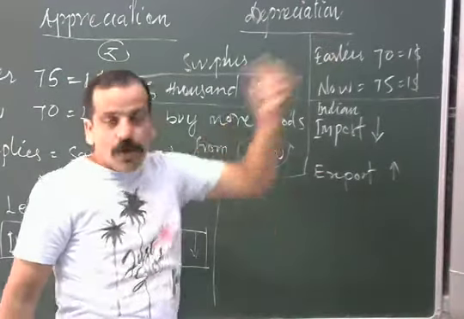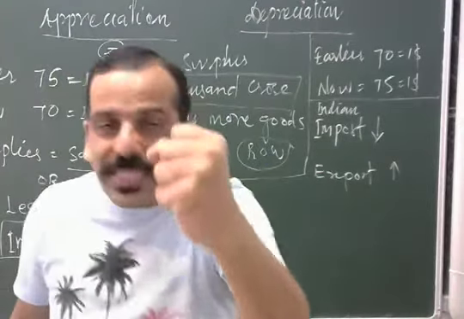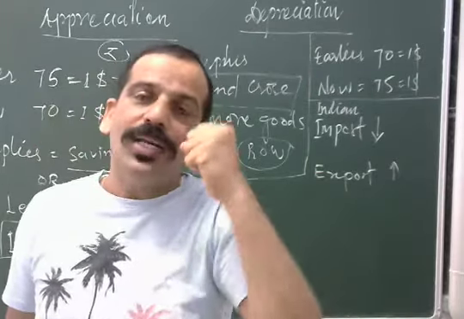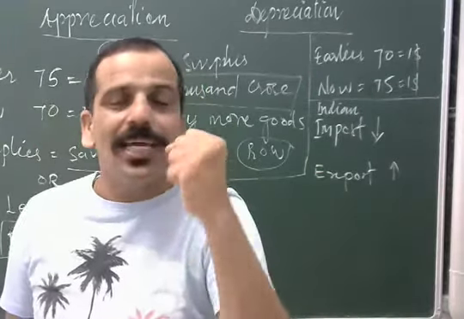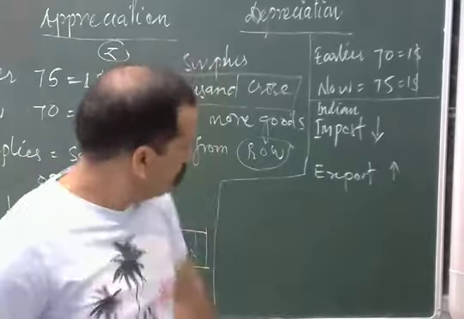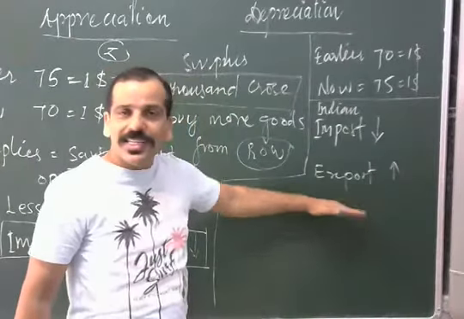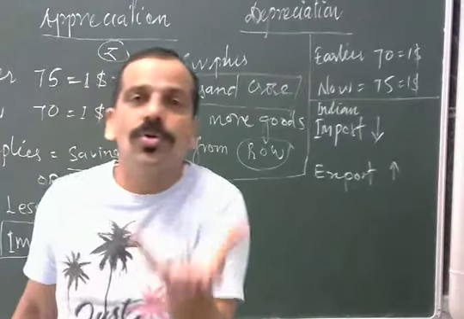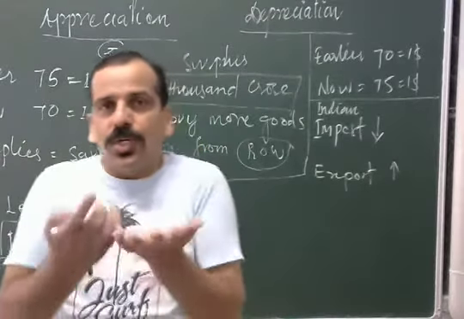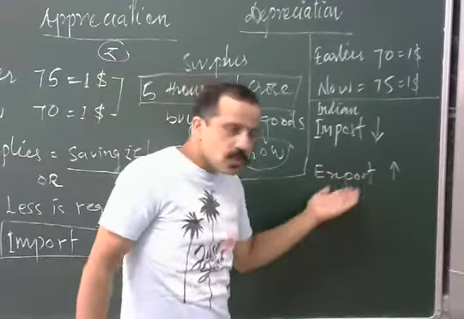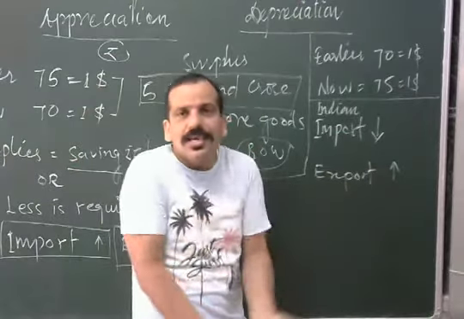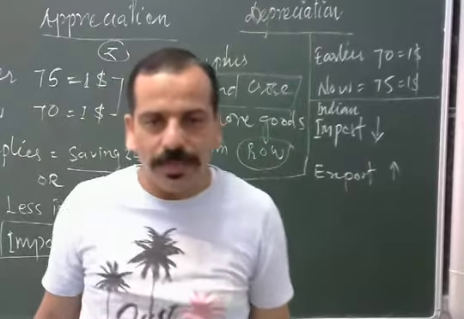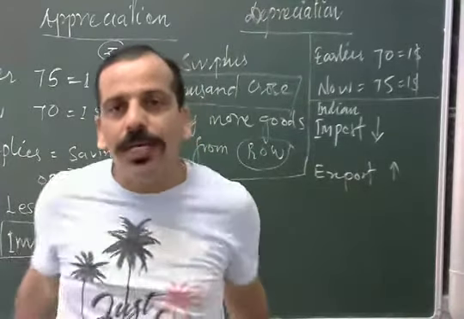It means now the USD is strong. When it is strong, USD can buy more goods from the Indian markets. So when it buys more goods from the Indian markets, exports from your country will increase.